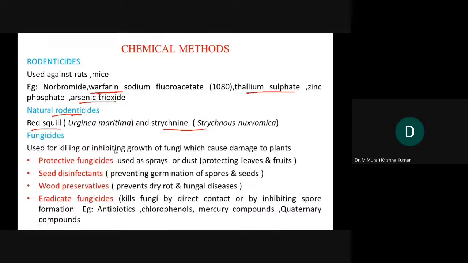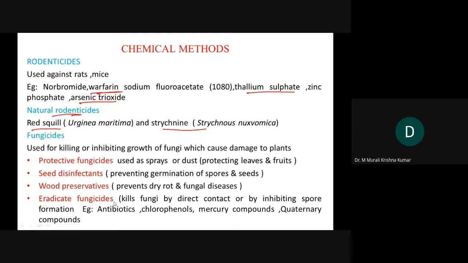Fungicides are also used for killing fungi, especially when plant materials are exposed to moisture, as well as starchy material. Here we have protective fungicides, seed disinfectants, wood preservatives, and eradicating fungicides.